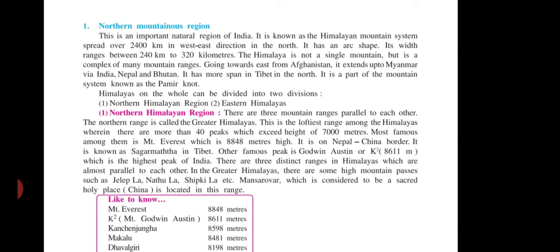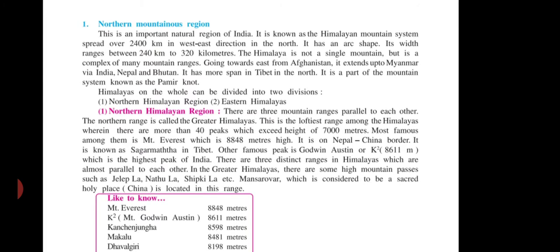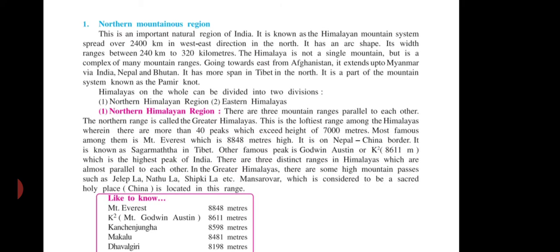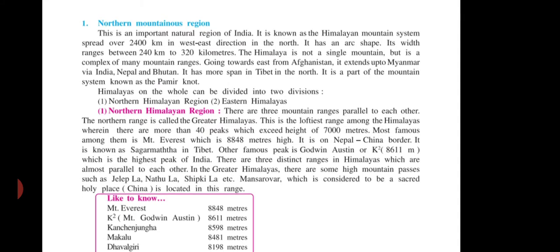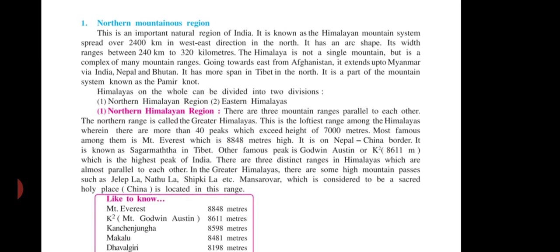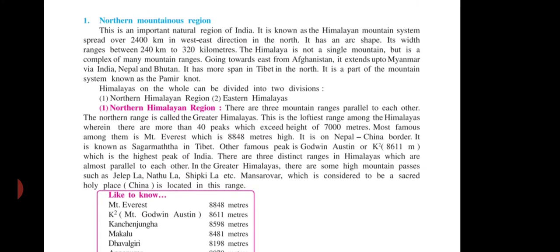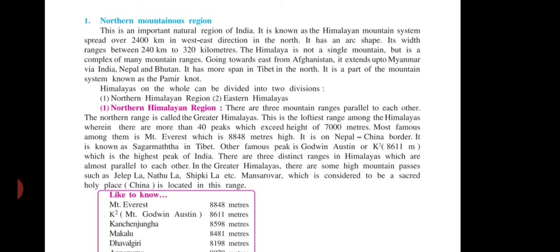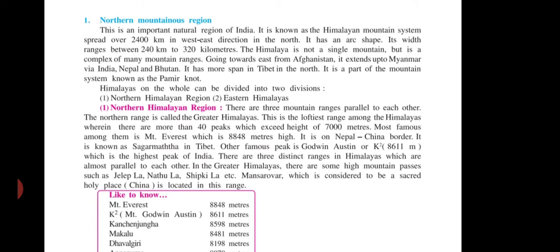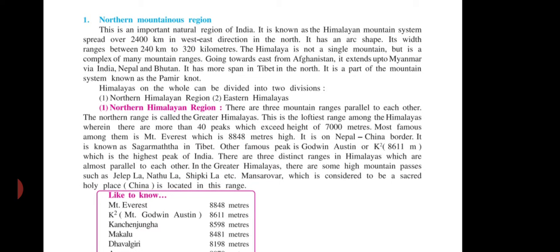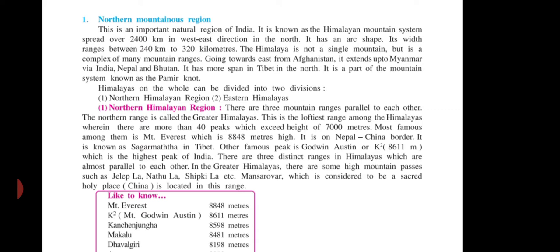The shape of the Himalayan mountainous region is arc shape, and its width ranges between 240 km to 320 kilometers. You guess, beta. 2,400 km long and 240 to 320 km wide. Okay, somewhere 240, somewhere 320, somewhere 300. It means average. So what is the width of the Himalayan ranges? 240 km to 320 kilometers. And what is the length of the Himalayan mountainous ranges?